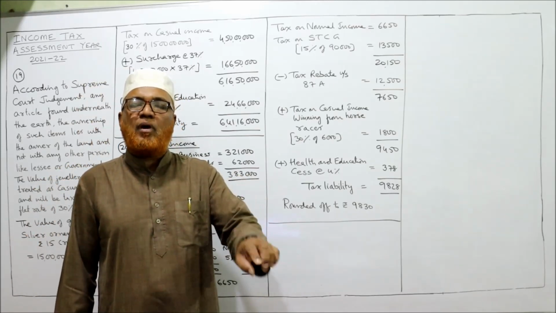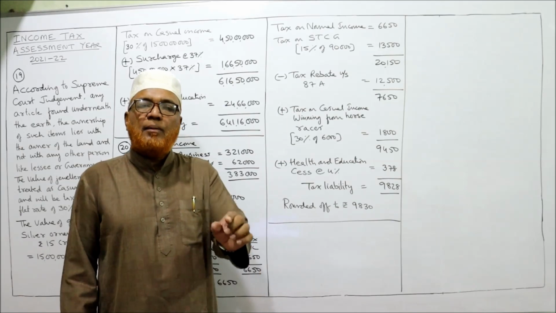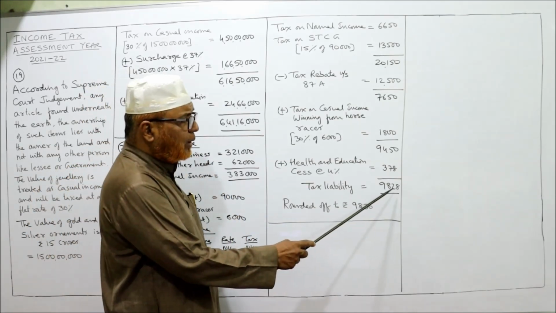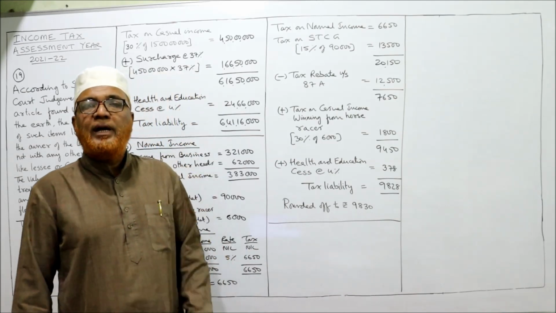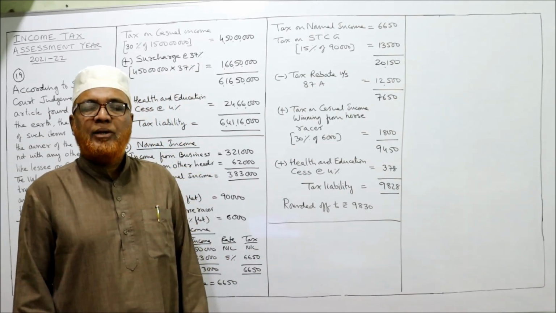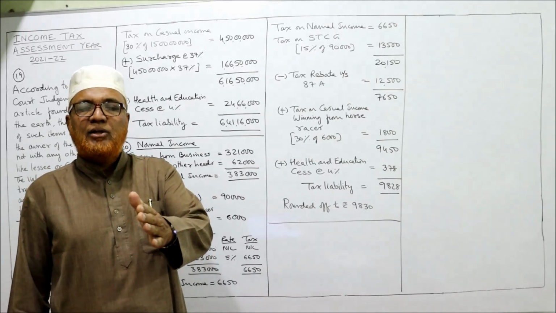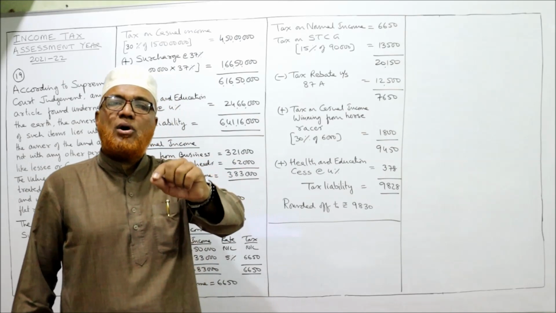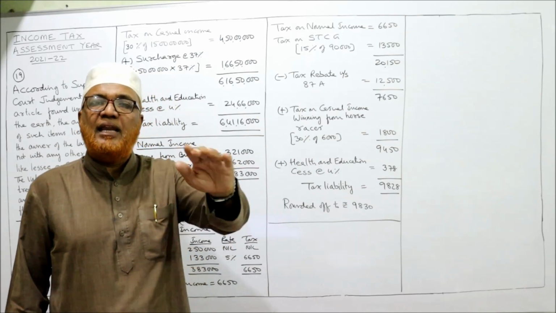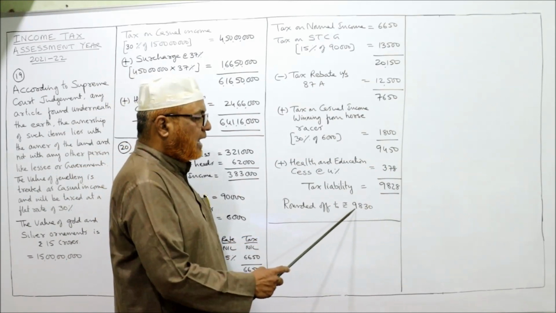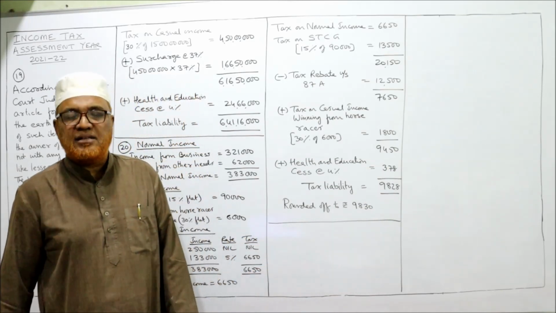But rounding off provisions will apply. The income tax should be rounded off to the nearest 10. Last 28 is there. 28 is there, make it 30. Next 10. So 20, 30. So 20 we cannot make because 8 rupees is there. If 5 rupees or more than 5 rupees are there, next 10 you should take. The next 10 is 30. So 9,830 is the tax liability.